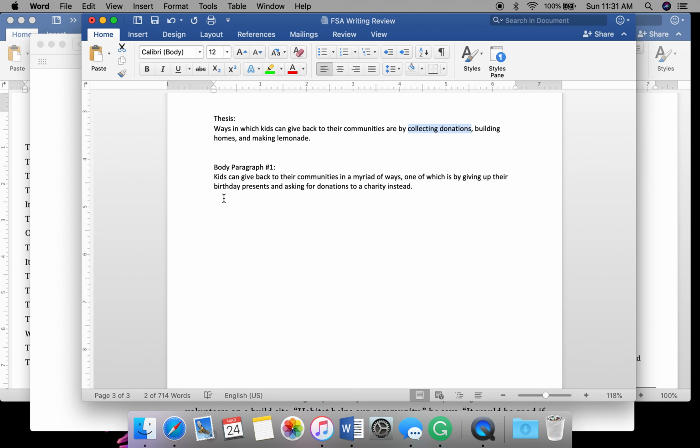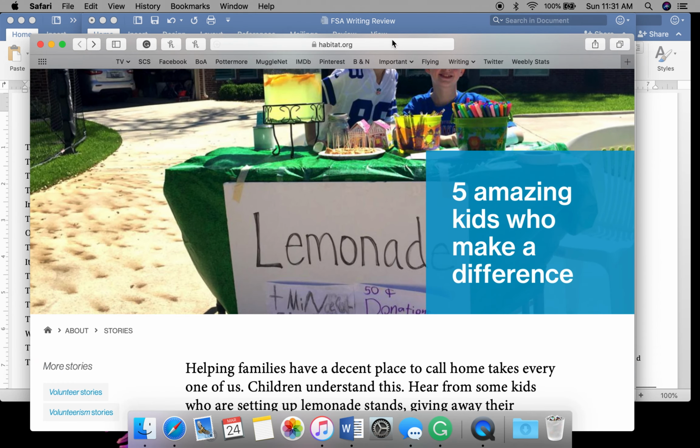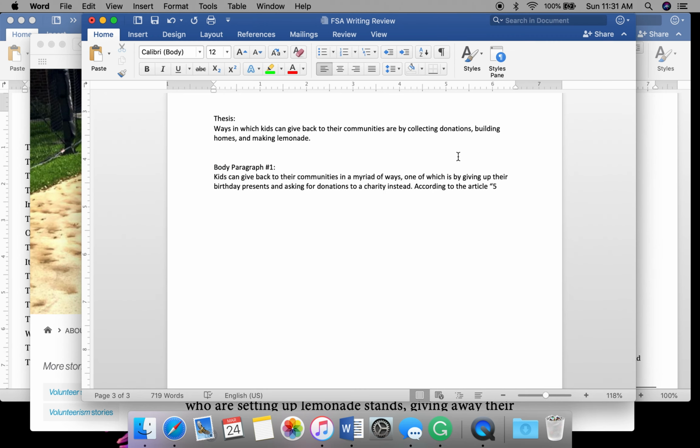He collected donations. So our topic sentence for this body paragraph says, kids can give back to their communities in a myriad of ways, one of which is by giving up their birthday presents and asking for donations to a charity instead. So I'm going to keep it simple. According to the article, and the article title was not capitalized. If it is, you can capitalize each of these words. In this case, it's not, so I'm just going to leave it the way that it is. Generally, just give me the title exactly as it is written.